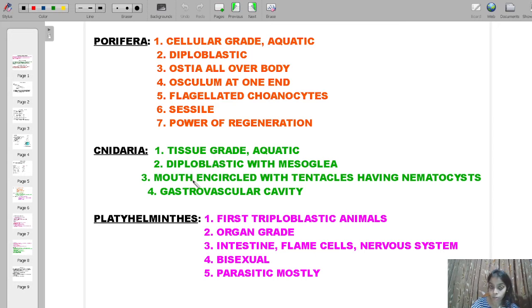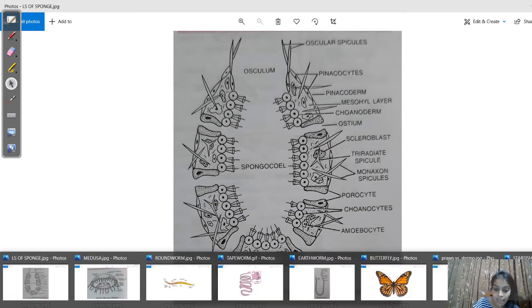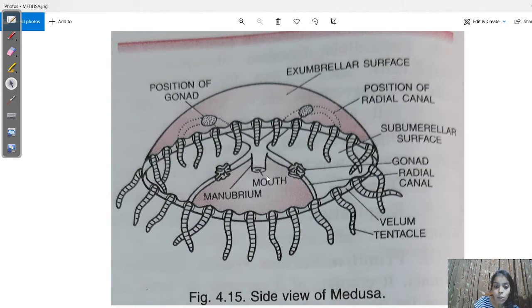Now the mouth. They have a mouth which is encircled by tentacles. If we try to see a picture, say this one, this is the mouth, and it is surrounded by tentacles. This is a jellyfish that has been shown on screen.